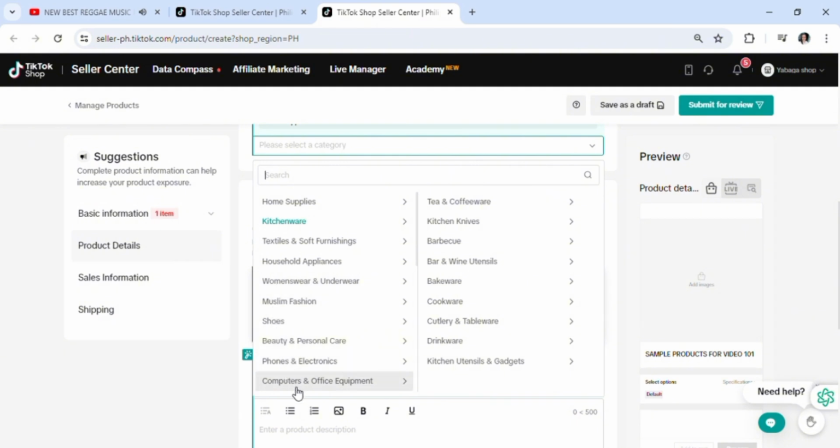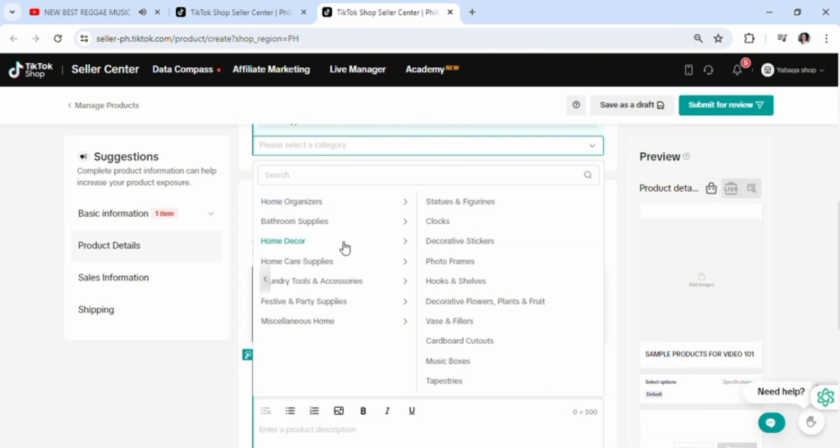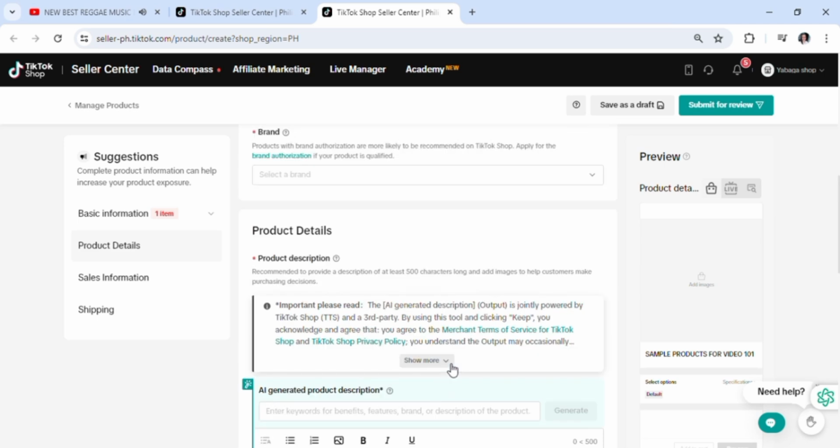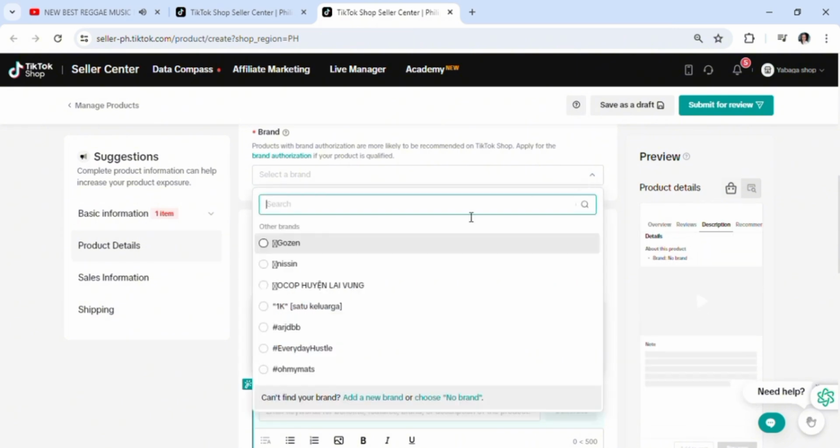There's a bunch of options here, like phones and electronics, and it's sort of pinpointed down, like home supplies. So what type of home supplies do you have? Okay, so home decor, what type of home decor do you have here? There's a bunch of options here as well. Okay, so yeah, this is it. Just pinpoint it all out, and don't lie to the actual process, because you're going to have a hard time if you do so.